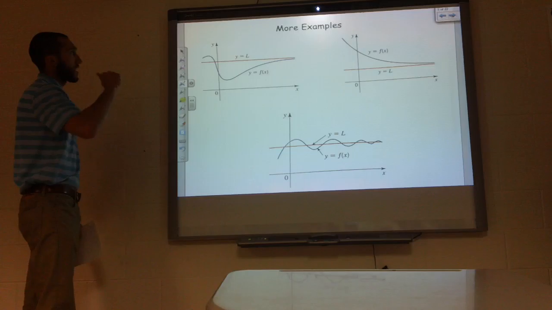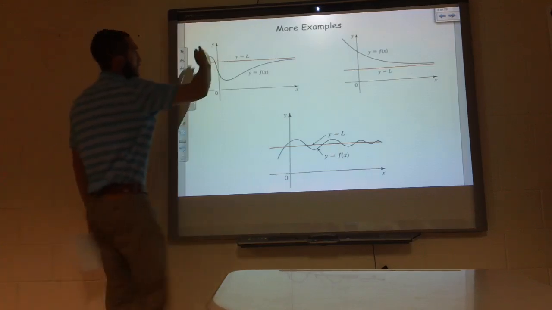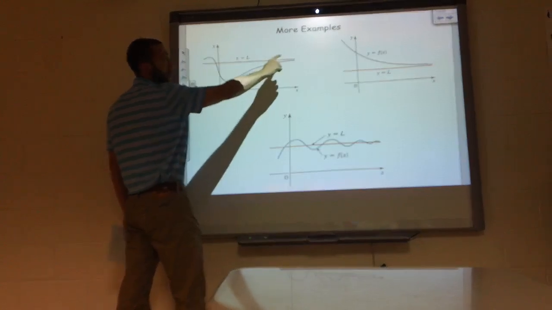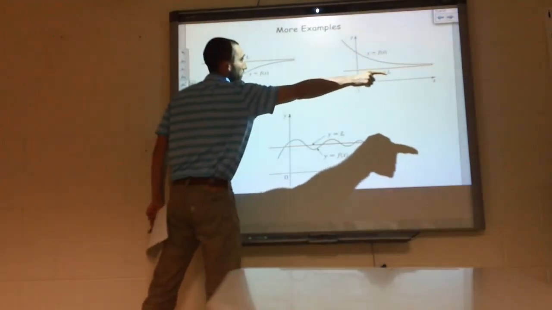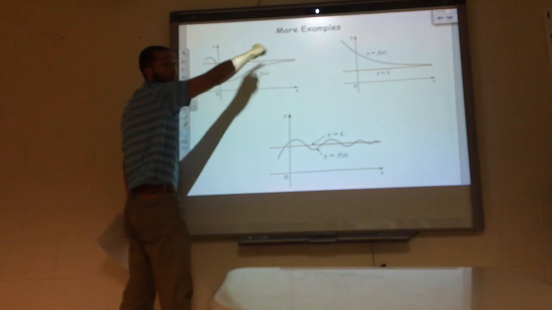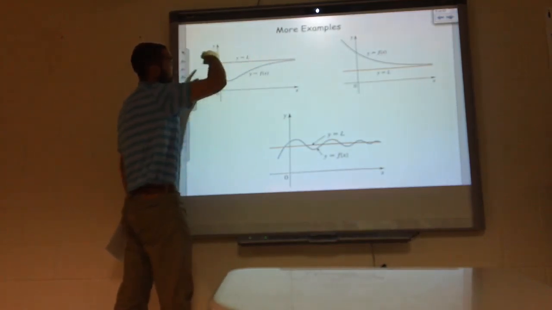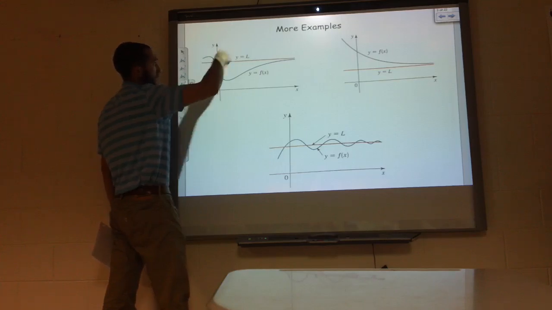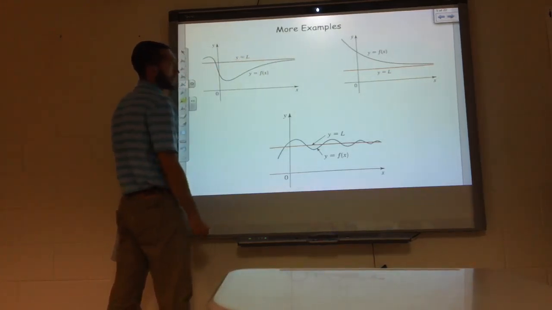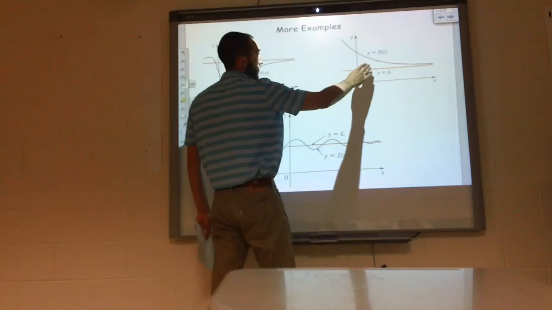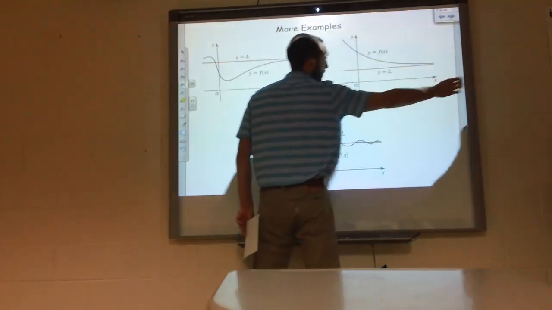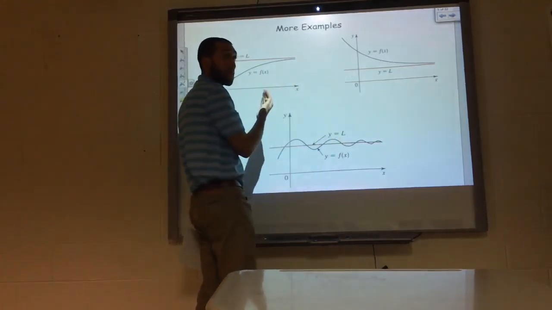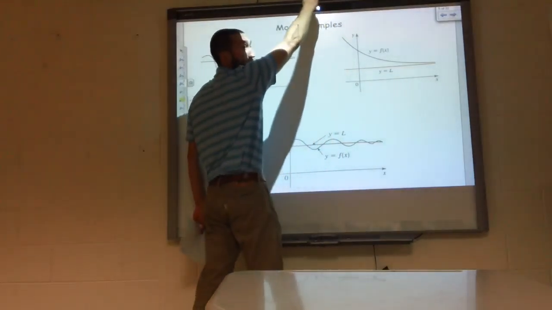Okay, some examples of graphs. We can see that it's not always going to be this horizontal line, but as I go out to positive infinity, it's just going to round to this horizontal line. Whatever this number is, say 5 or 8, above the x-axis, it's going to round to that number eventually. Here too, as I go towards positive infinity, it's going to approach this horizontal line. But if I went to negative infinity, this line's never going to round.